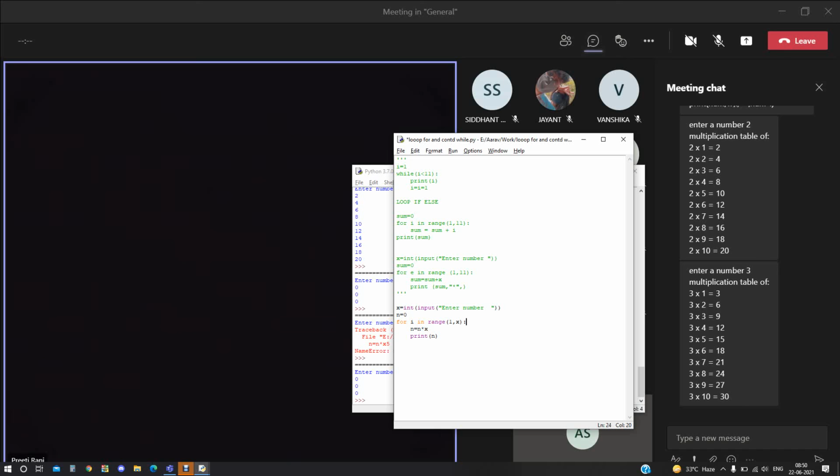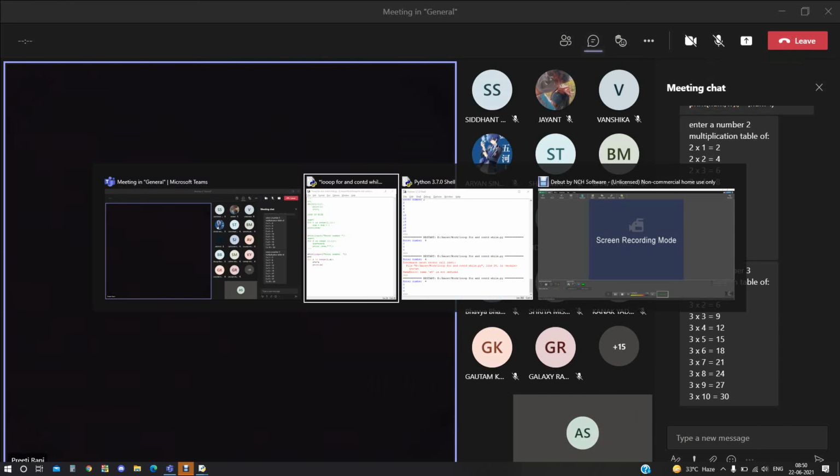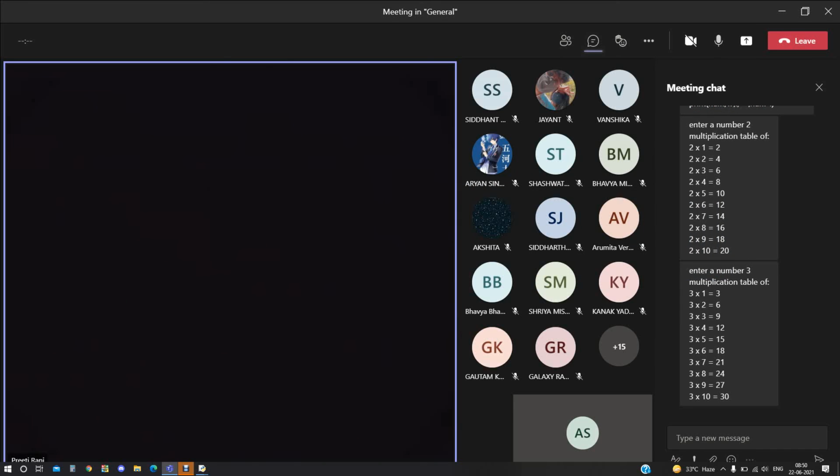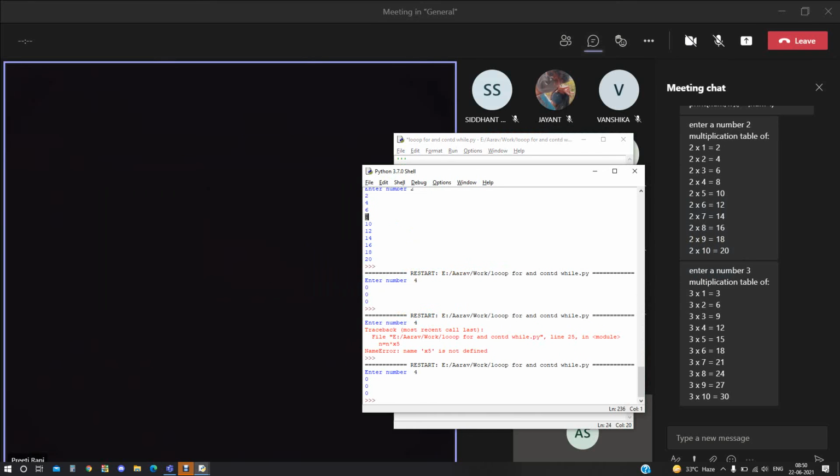Akansha? Akansha Sharma? Arav? Arav Sharma? Arav Grewal?